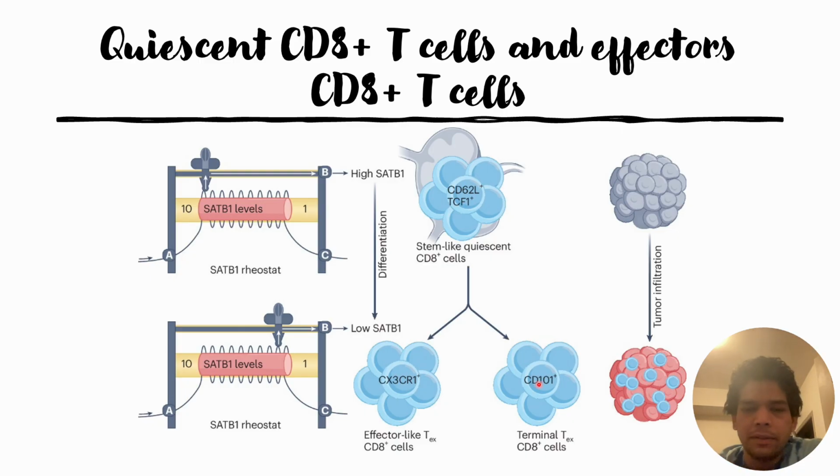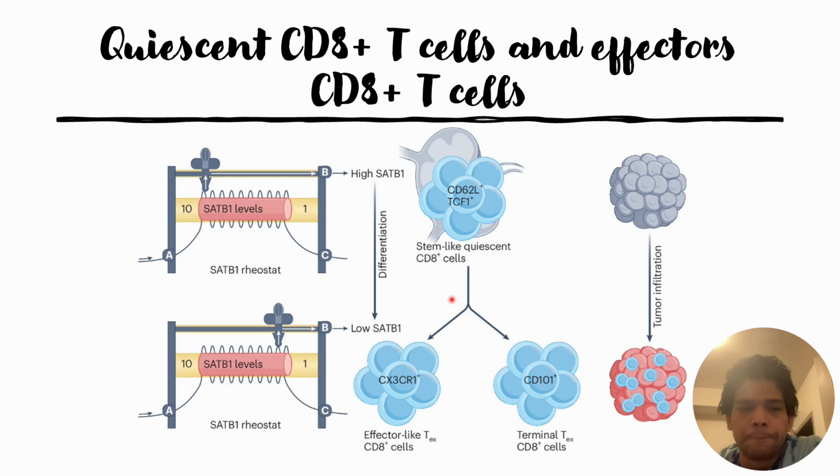This kind of terminal CD8+ T cell has less ability to kill the tumor cells, and they are less responsive to immunotherapies such as checkpoint inhibitor immunotherapies.